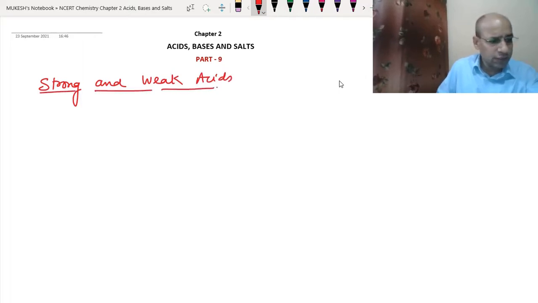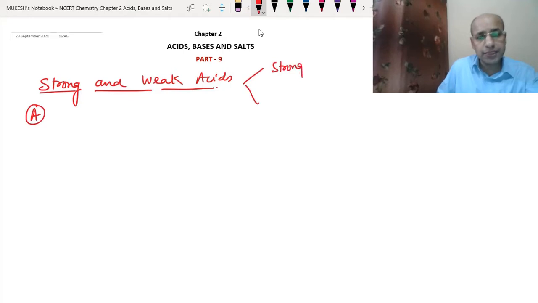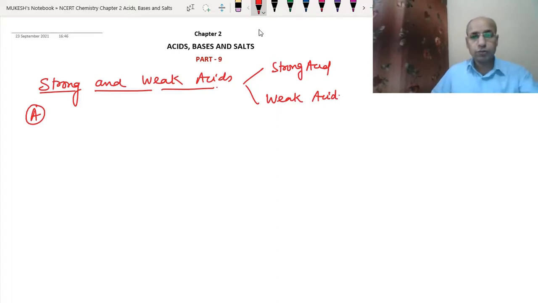First, let us do what is a strong acid. As I said, we can divide acids into strong acid and weak acid. We discussed a little bit of this while studying the characteristics of acids.